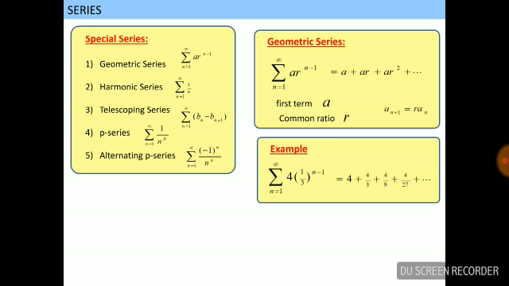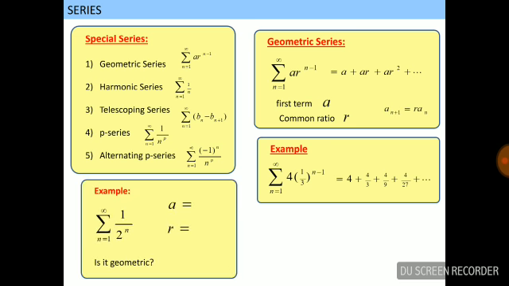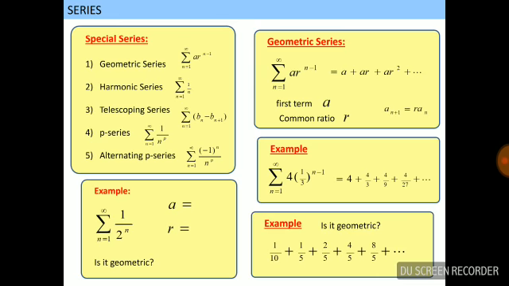Here a is the first term and r is the common ratio, and a(n+1) equals r times an. Example: 4, 4 upon 3, 4 upon 9, 4 upon 27. In this geometric series, the first term is 4 and the common ratio is 1 upon 3.